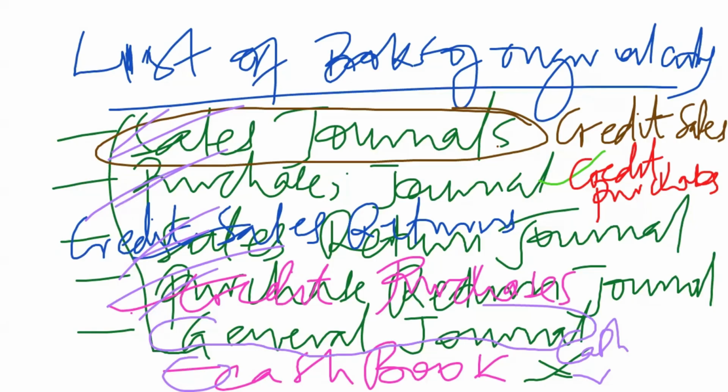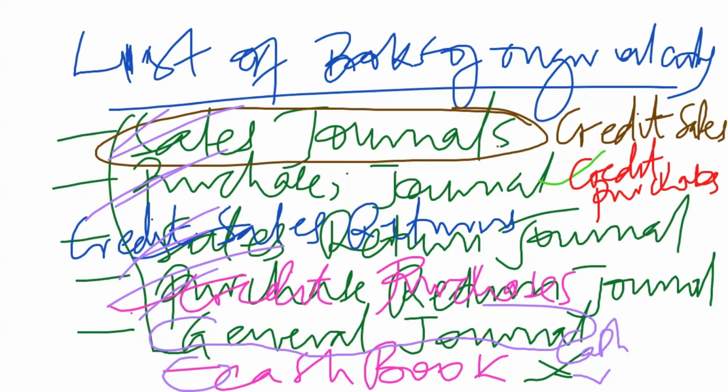Therefore, we call those special journals that are specific for certain transactions. And if you want to talk about specific journals, then we have to give special books of original entry, because they are tailored to a specific transaction, except the general journal.